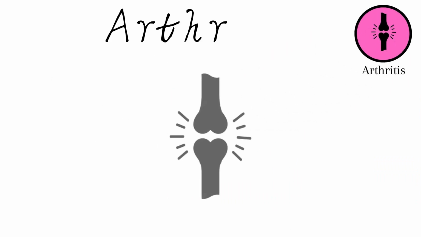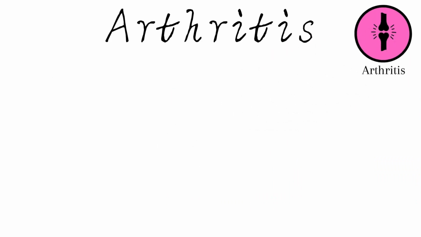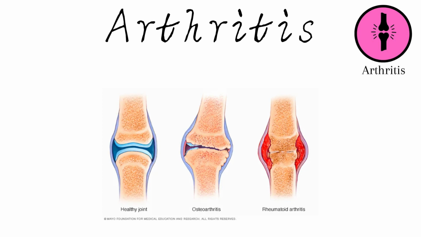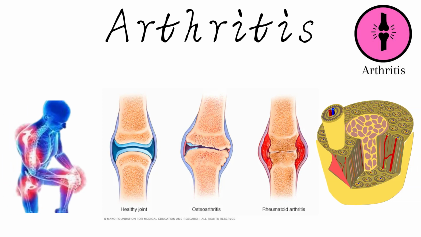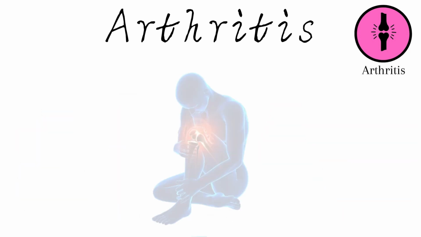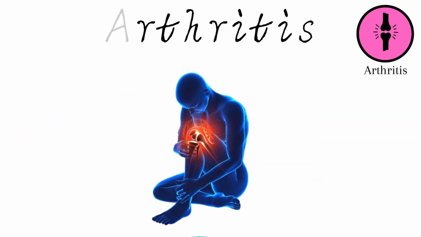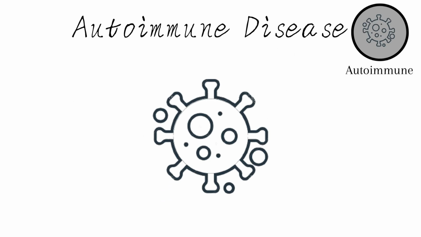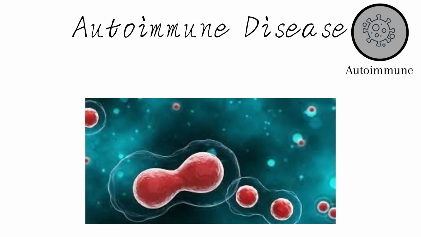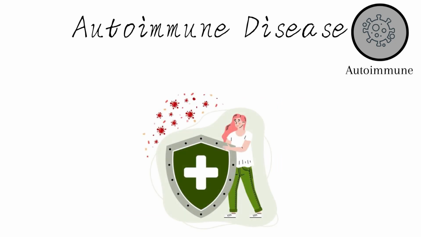Arthritis refers to inflammation or swelling of one or more joints. It encompasses over 100 conditions that impact the joints, surrounding tissues, and other connective tissues. Symptoms vary depending on the type of arthritis, but typically include joint pain and stiffness. In autoimmune diseases, proteins called autoantibodies mistakenly target the body's own healthy tissues, prompting the immune system to attack them.